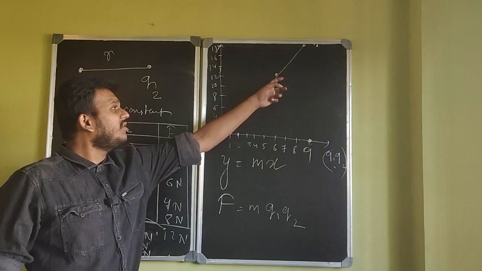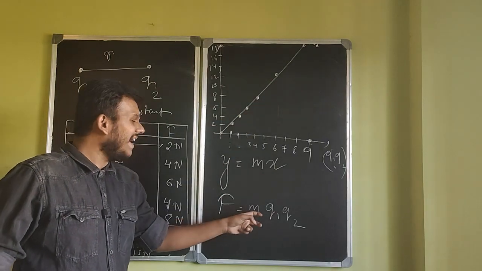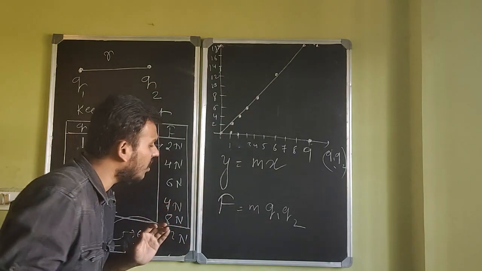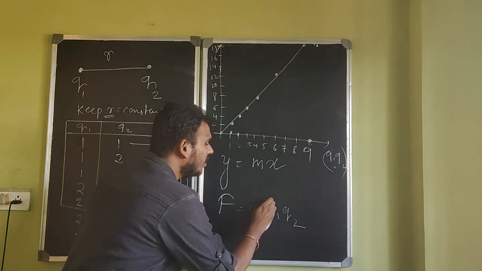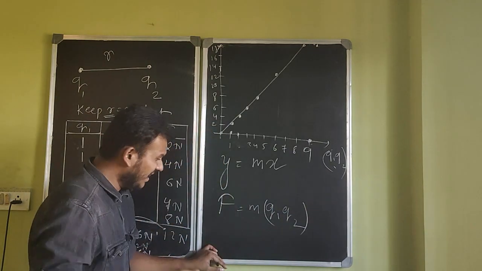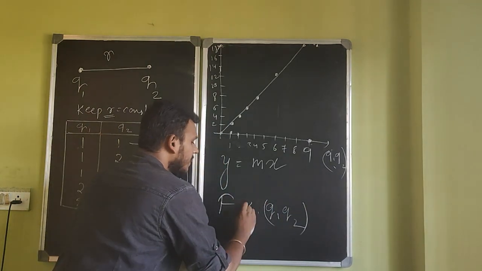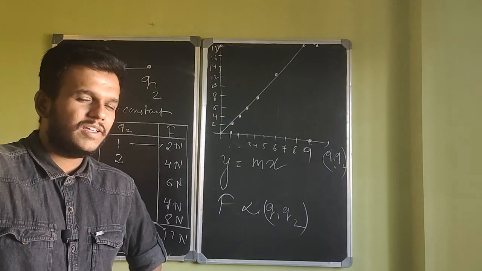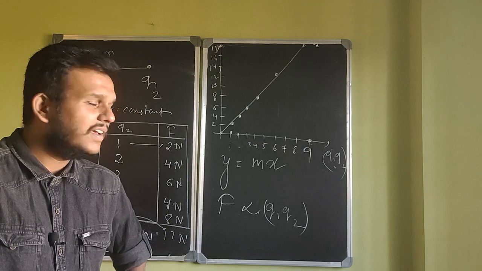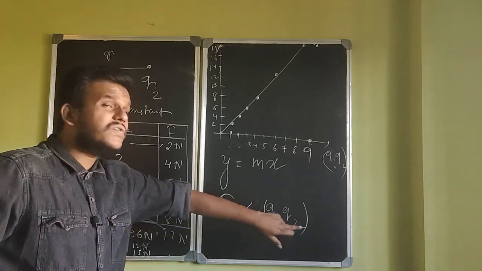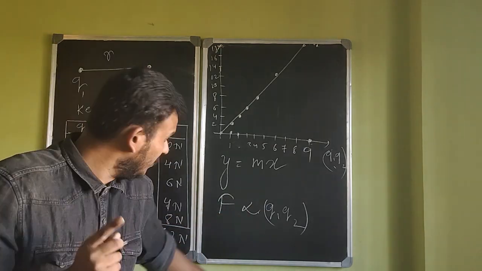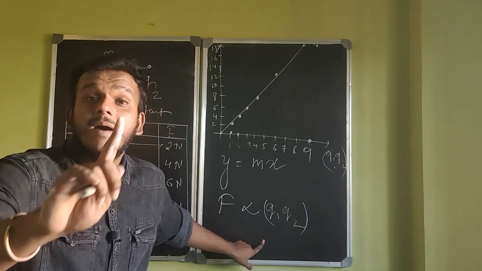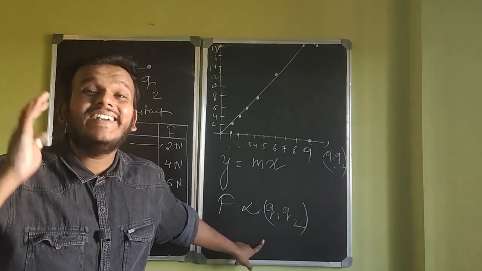Now, I don't know what the slope of this line is going to be, but at least I can say this for sure: force is equal to m into Q1 Q2. What I can definitely say is force is proportional to the product of charges. Are you getting the idea? Right. So, force is proportional to the product of charges. You would have come up with this by yourself, but it would take you days and days.